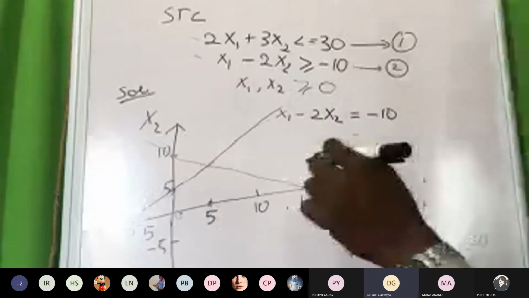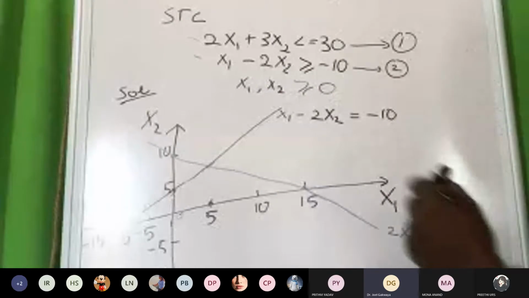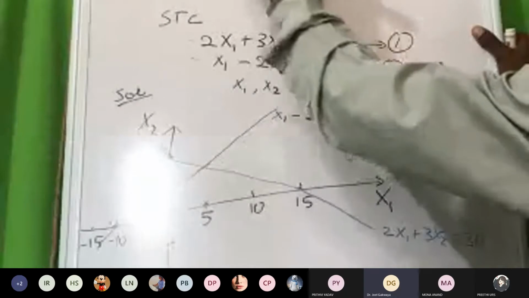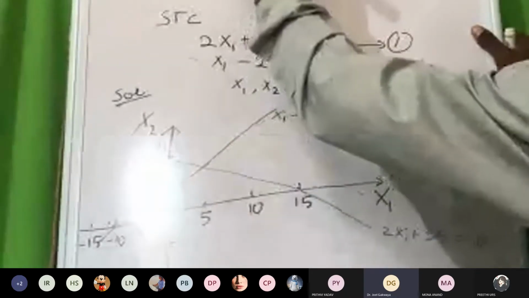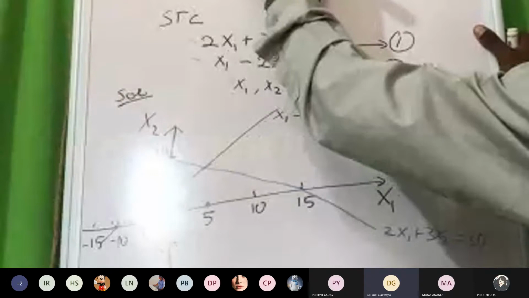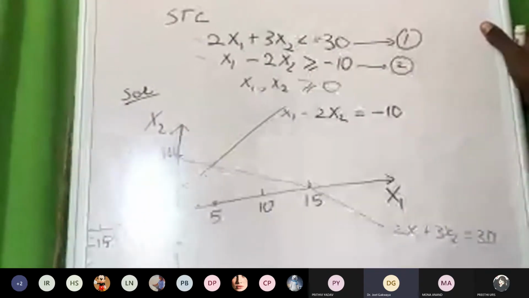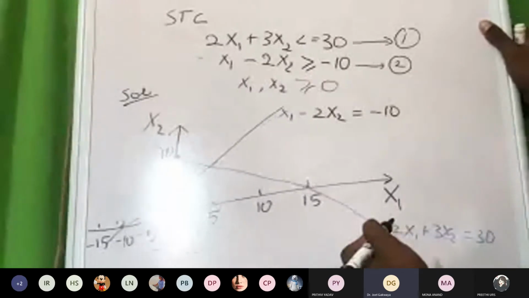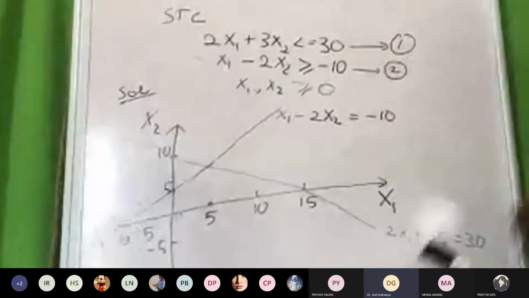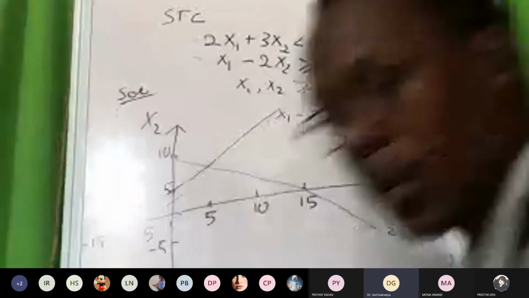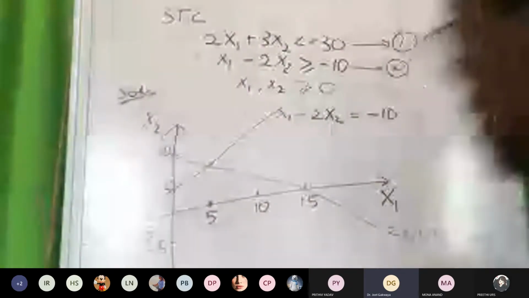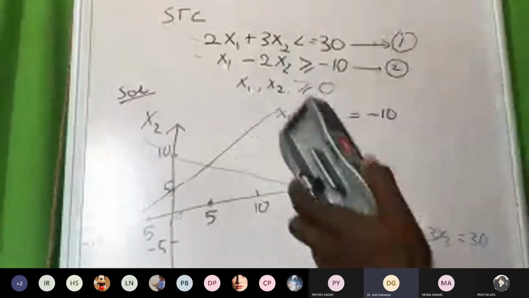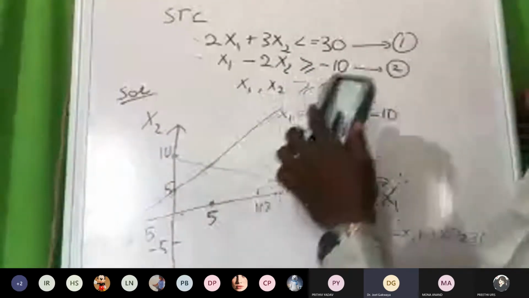Let me show you how you're going to shade. Keep in mind, we make this an equality, from inequality to equality. Now we are going to solve this inequality and find what should be our region to shade.